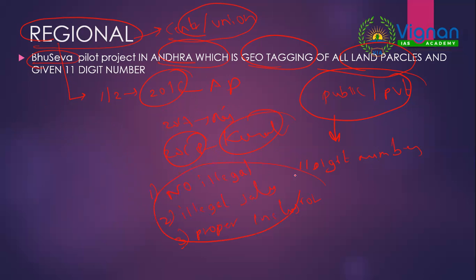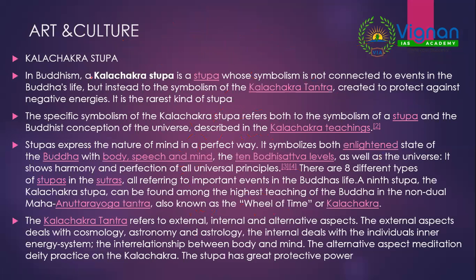So all these problems are solved if there is land survey, and this Bhuseva pilot project is being started in Andhra Pradesh. Okay, so that project is all about geotagging of all land parcels, both public and private, where each land parcel will be given an 11-digit number. Such kind of policies are also very much important.